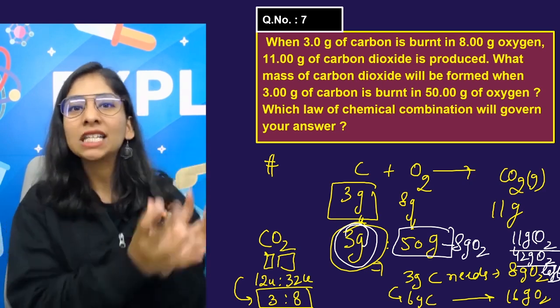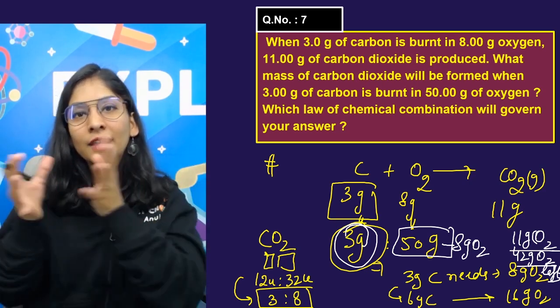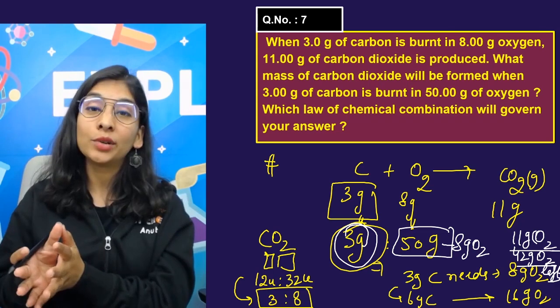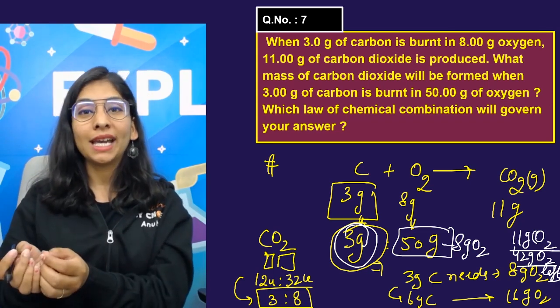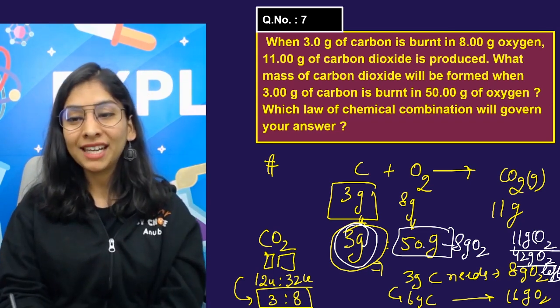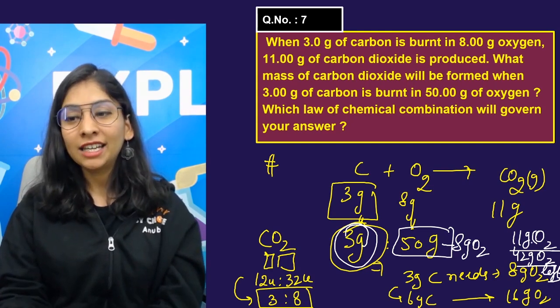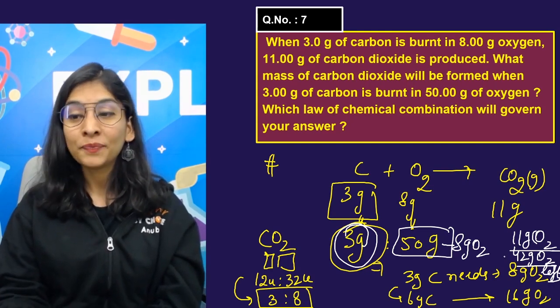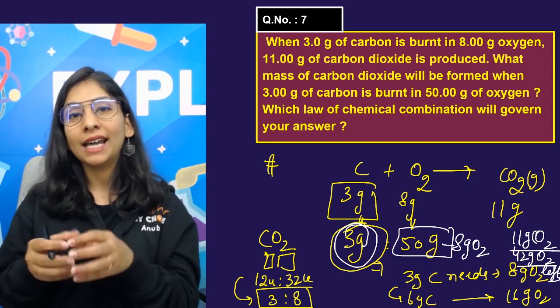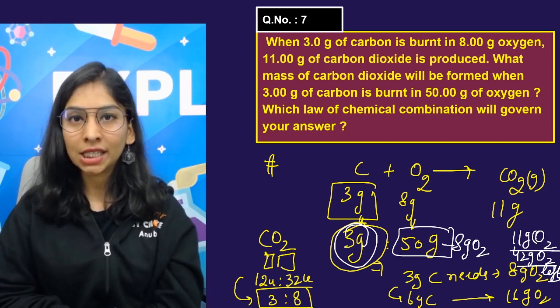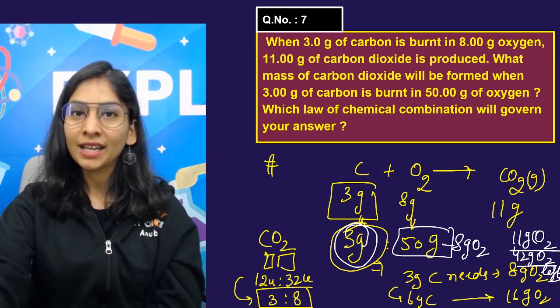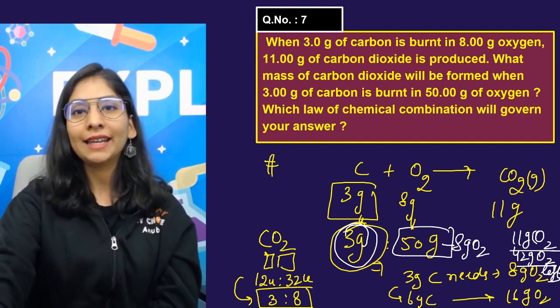Means whatever reactants we have taken at the very start, the total mass in the final product must be the same. So 3 plus 50, 53, and here 11 gram of CO2 plus 42 gram of unreacted oxygen, and the total is again 53. And you can check that also. It's also easy peasy, nothing like rocket science.